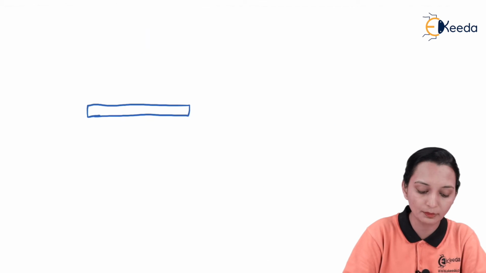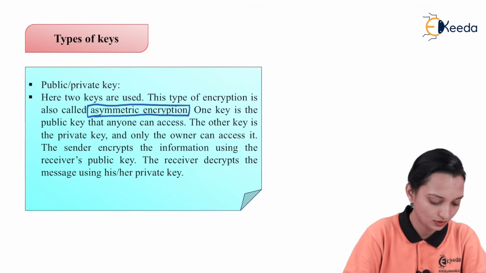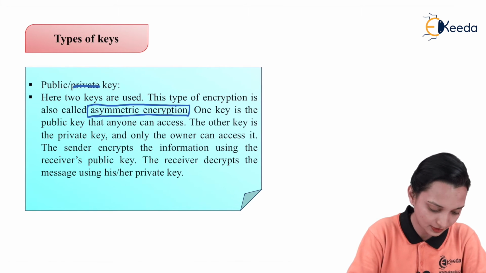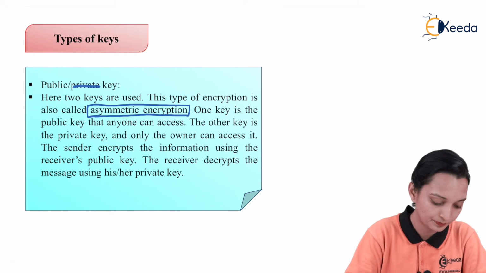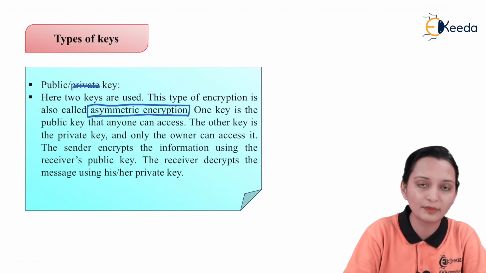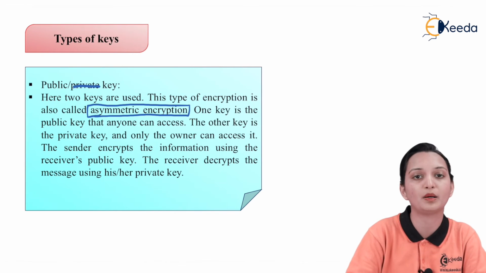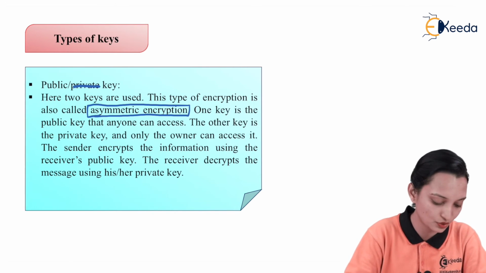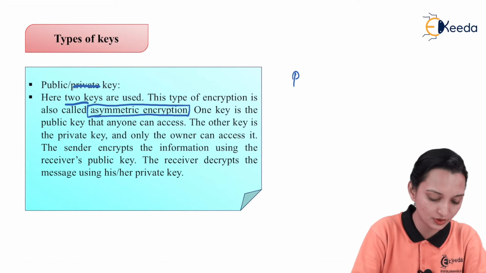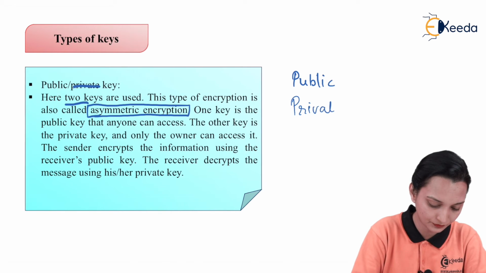Now we will go for the public key. What does it mean by public key? Now we have to study only the public key. Here in asymmetric encryption, we are going to use the public key as well as the private key. So here two keys are used: the public key and the private key.